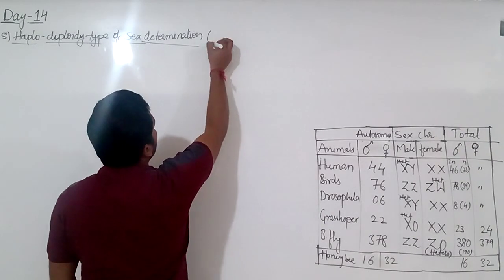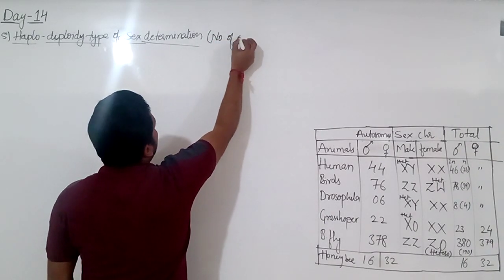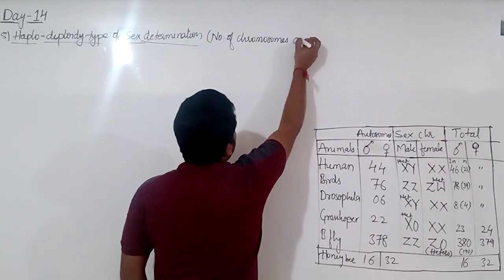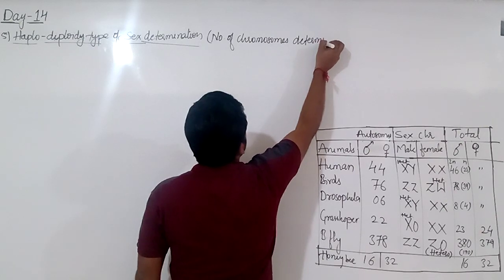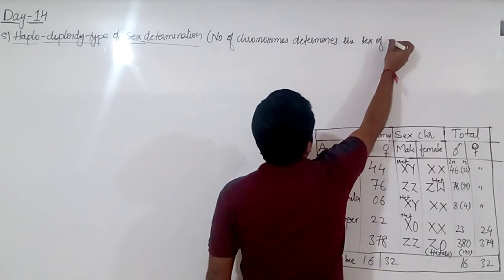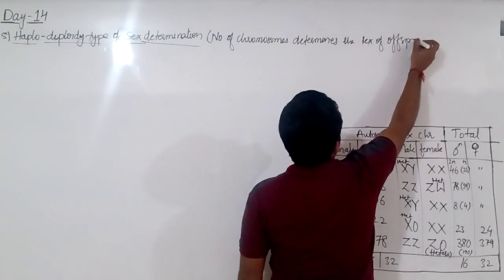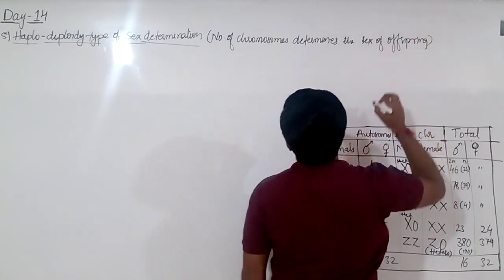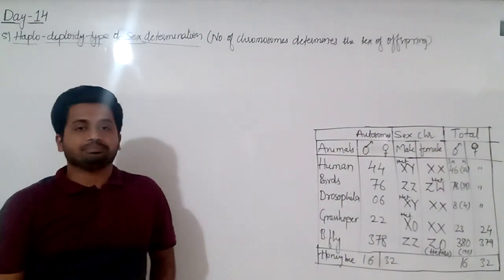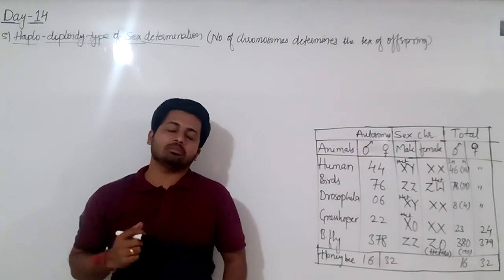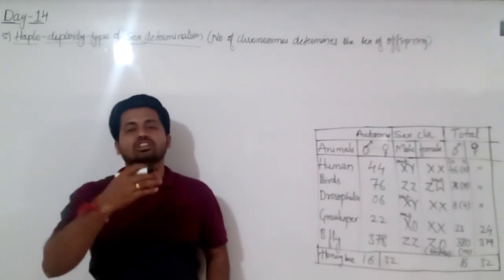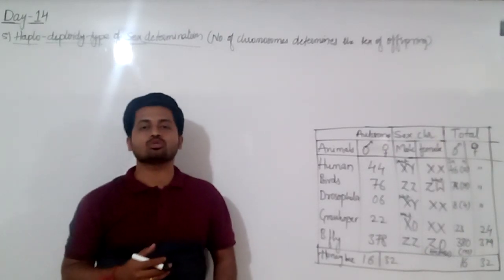I will write here: number of chromosomes determines the sex of offspring. It is again important and interesting. Listen here. In this type of sex determination, the haploid number of chromosomes is nothing but male, and the diploid number of chromosomes is female.